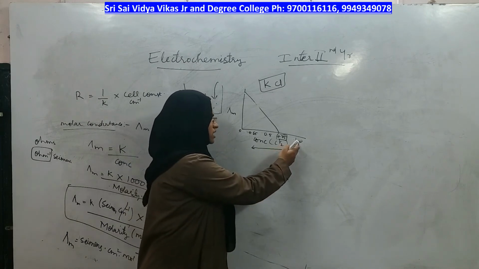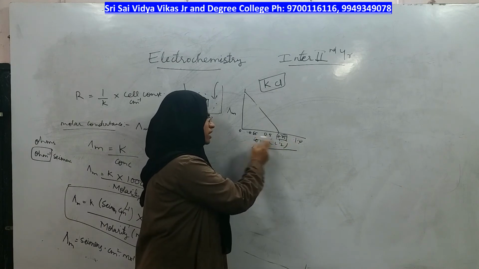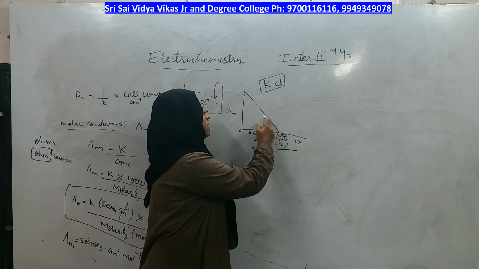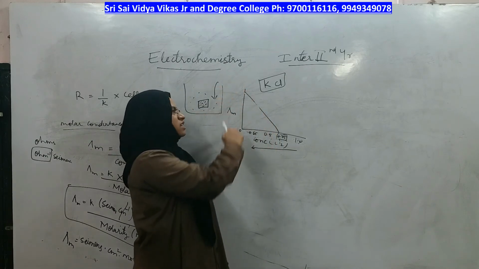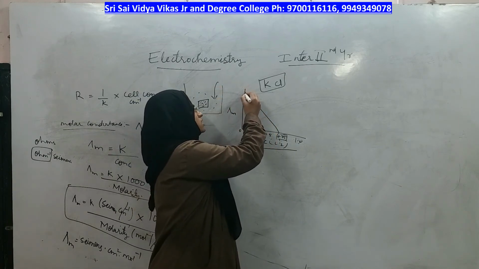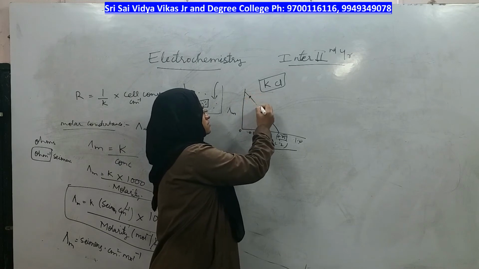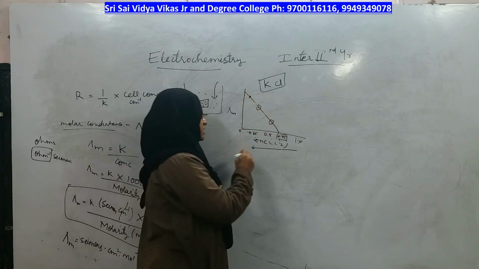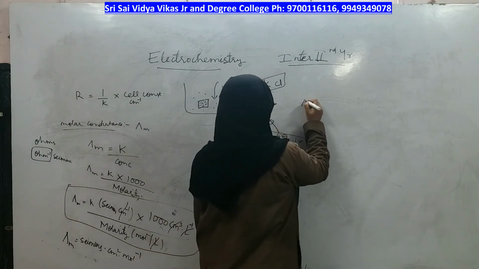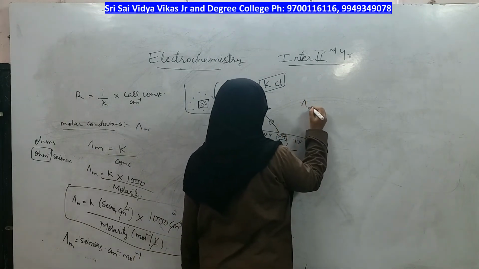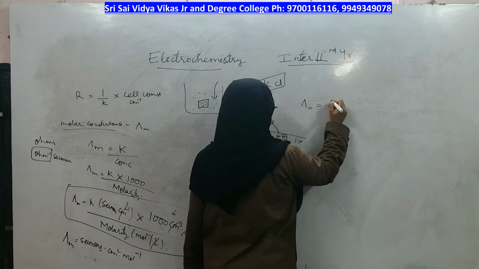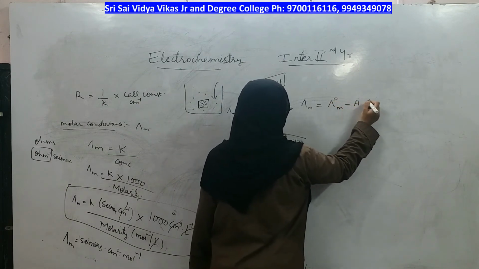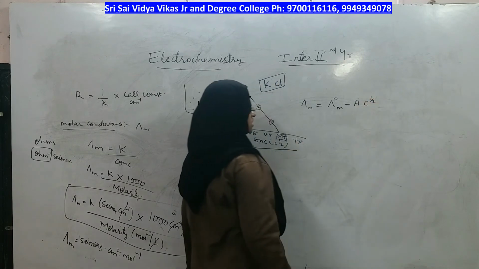If you increase water, concentration becomes less and the molar conductance value increases, and it finally reaches this point. This is a straight line which gives an intercept as well as a slope, called the limiting molar conductance. Molar conductance is equal to limiting molar conductance minus A into concentration.